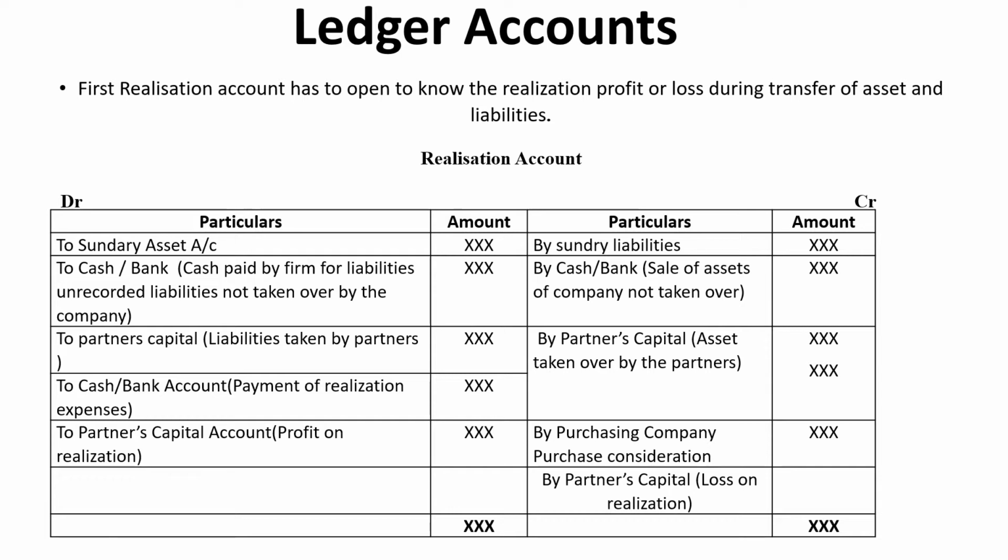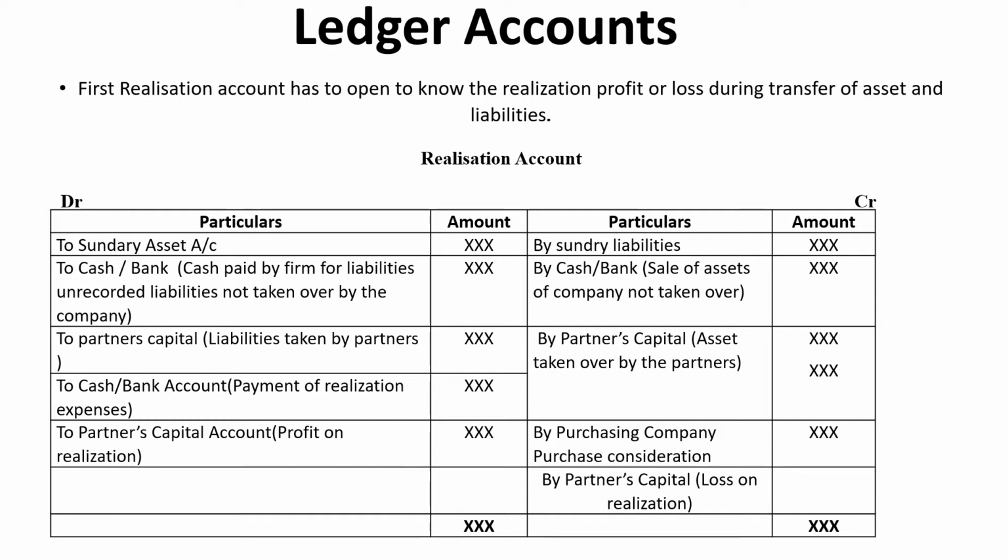After that, any expenses arising during realization, if payment is made, you have to make the entry to cash or bank under the debit side of the realization account. Once all these entries are made in the realization account, we have to close the realization account.